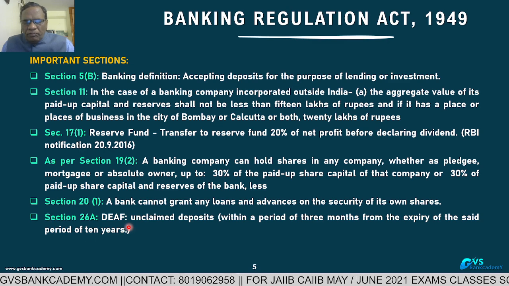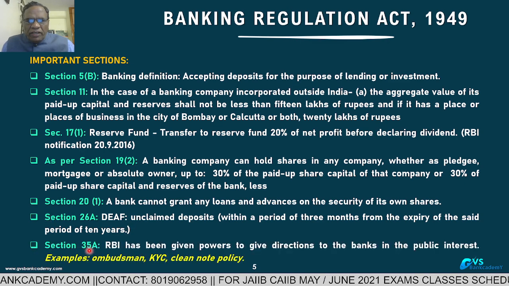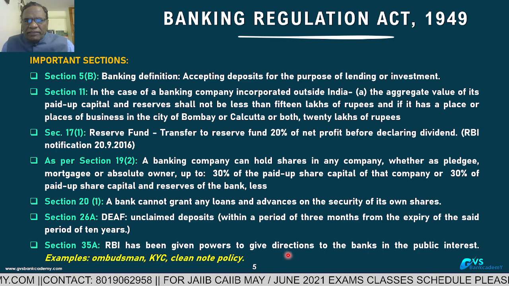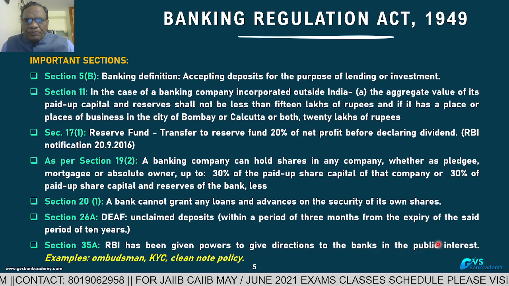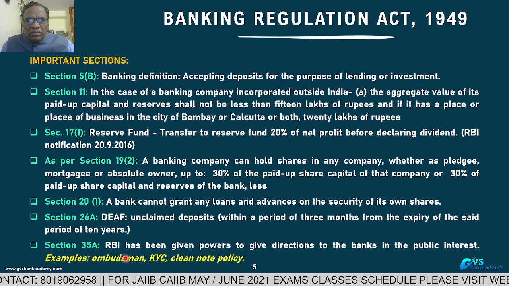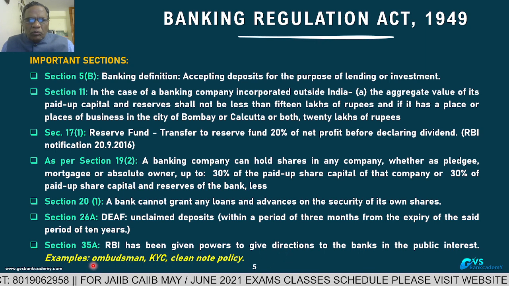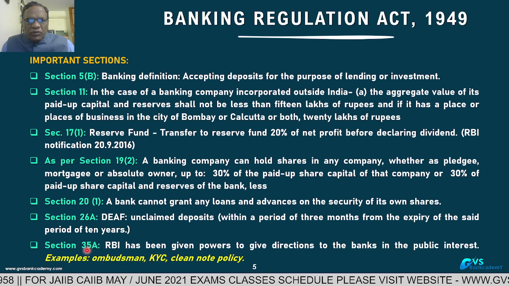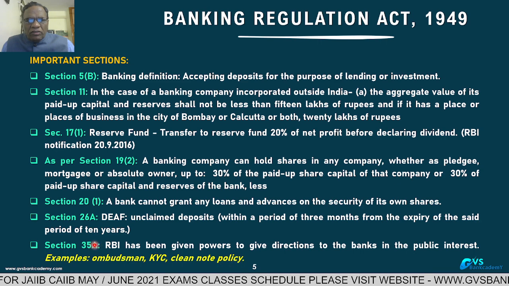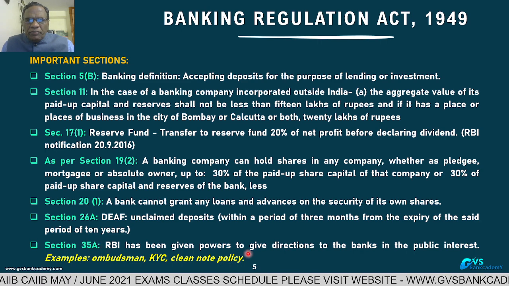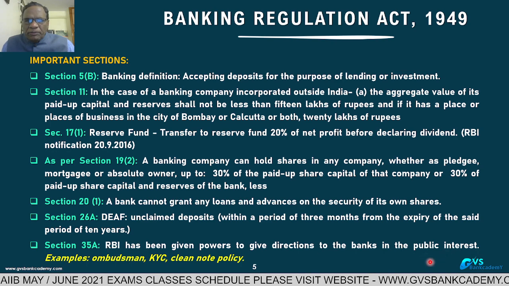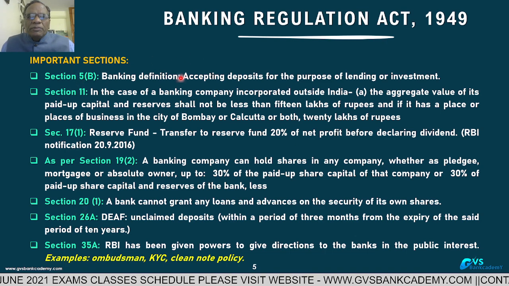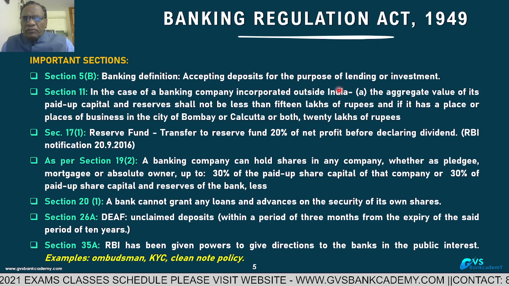These are all important. Section 35A. RBI has been given powers to give directions to the banks in the public interest. What are the things RBI has been given powers for? Ombudsman was introduced under Section 35A for redressal of customer complaints. KYC is also under 35A. Clean note policy also 35A. So the main objective of this section is public interest. These are some of the important sections from the Banking Regulation Act 1949.